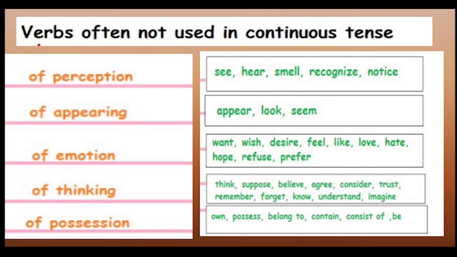desire, feel, like, love, hate, hoping, refusing, preferring, and verbs of thinking, that is think, suppose, believe, agree, consider, trust, remember. So you can never say I am remembering, or you can never say I am forgetting. Okay? And know, understand, and imagine. And verbs of possession, that is own, possess, belong to, contain, consist of, and be.